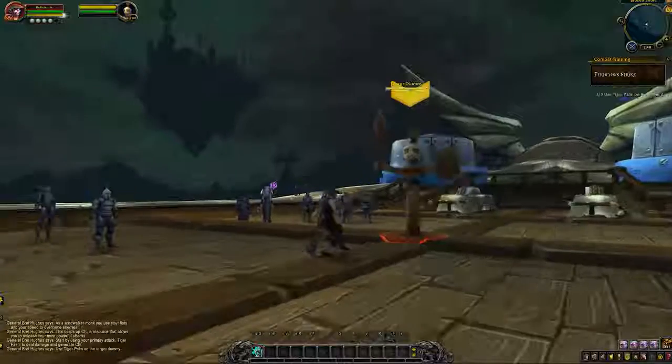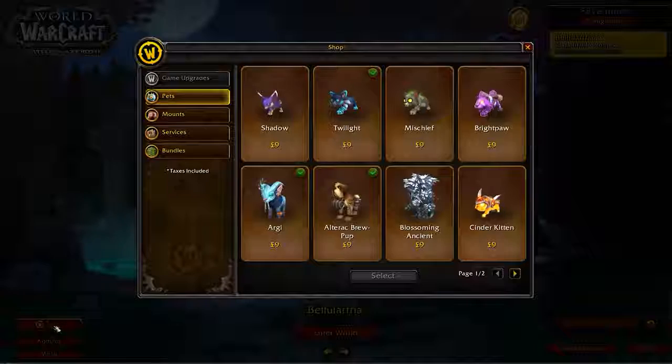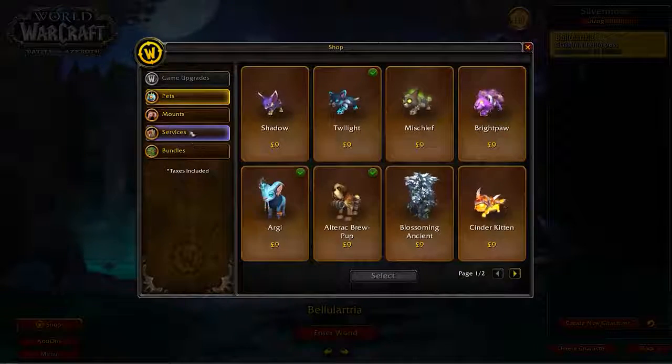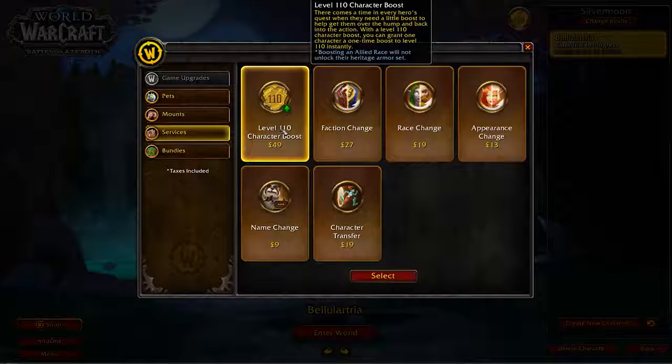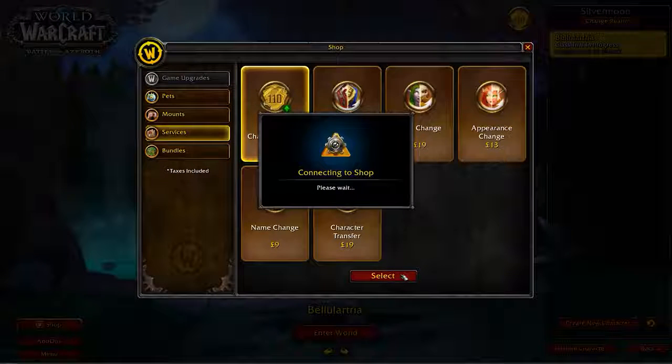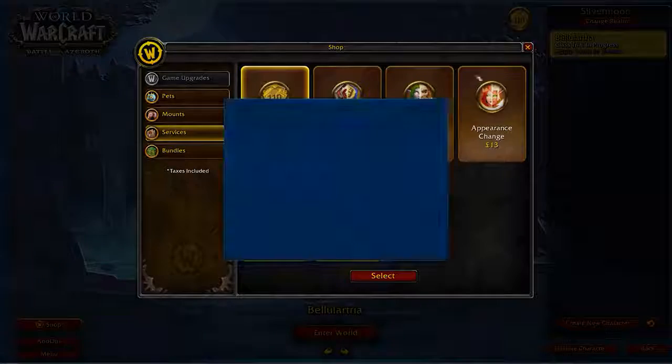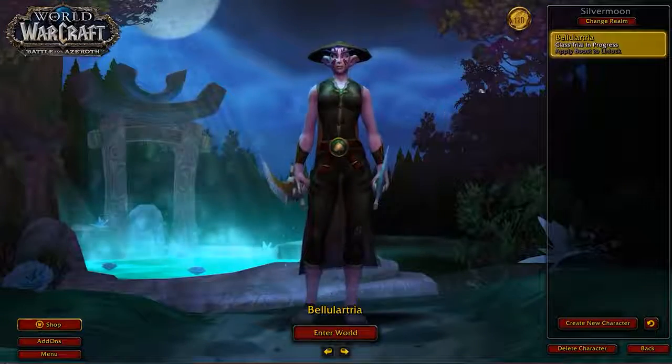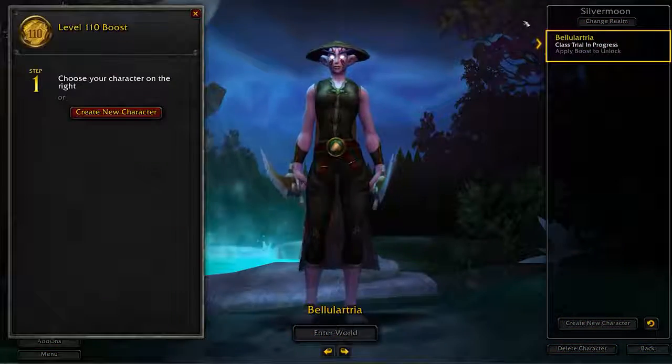Now, the level 110 boost will bring a character right up to level 110. It will give them a set of starting gear, and this is enough for you to jump straight into the latest content of World of Warcraft. Basically, you can get right into Battle for Azeroth stuff on the 14th of August, and you can journey right up to 120. Now, using the boost is pretty simple.